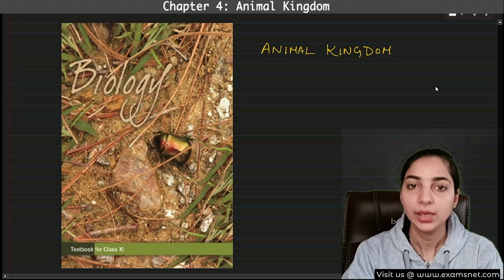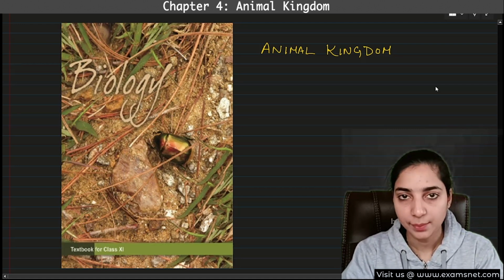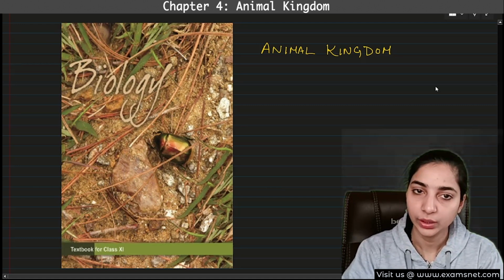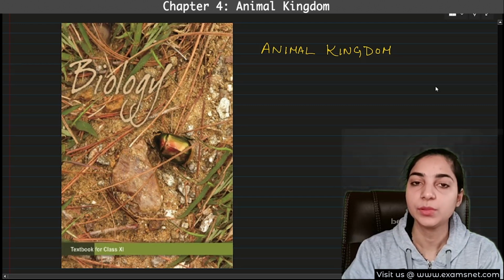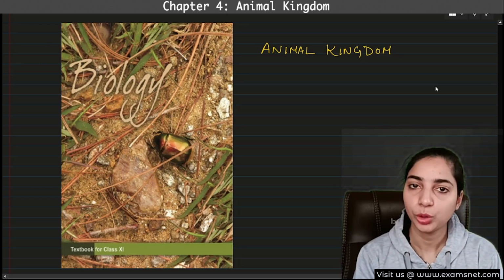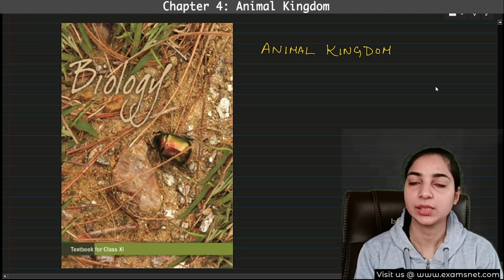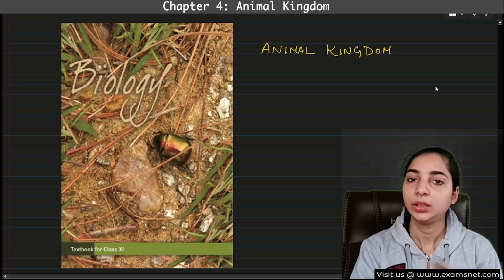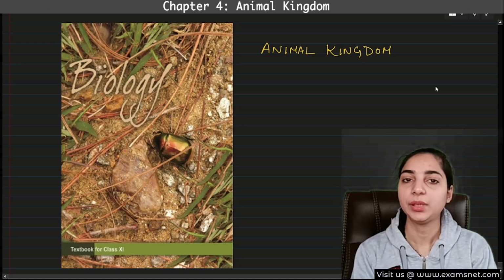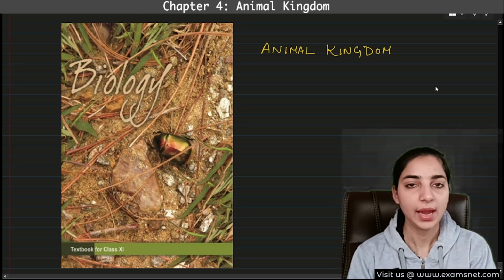We had already completed the third chapter, that is the plant kingdom, and today we will be completing the fourth chapter, that is the animal kingdom. Now all the 5 kingdoms will be completed. The first 3 kingdoms, that means kingdom Monera, Protista and Fungi, were discussed already in the second chapter. The third chapter was entirely dedicated to the kingdom Plantae, and this chapter is entirely dedicated to the kingdom Animalia.